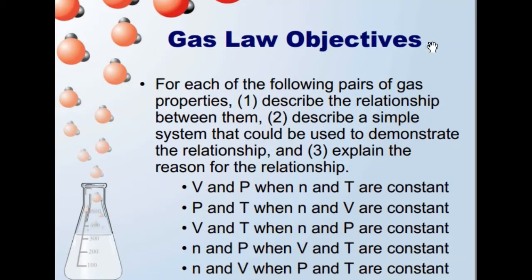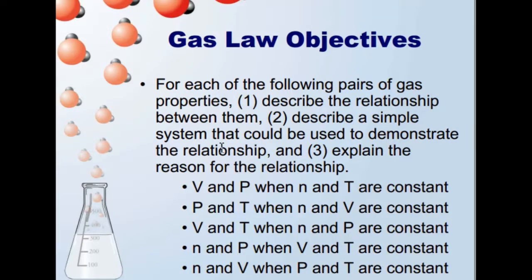For each of the following pairs of properties: 1, describe the relationship between them; 2, describe a simple system that could be used to demonstrate the relationship; and third, explain the reason for the relationship. V and P when N and T are constant. P and T when N and V are constant. V and T when N and P are constant.